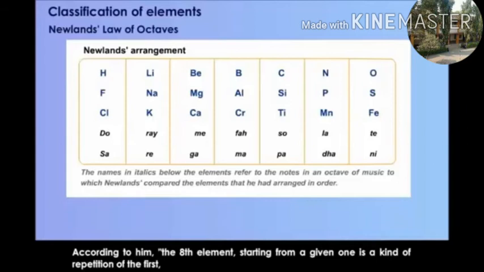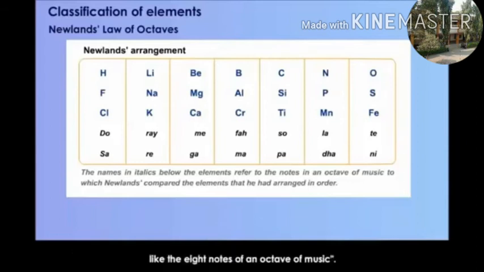It means the first element shows properties similar to the eighth element, like the notes of an octave in music. He called the relation the law of octaves.